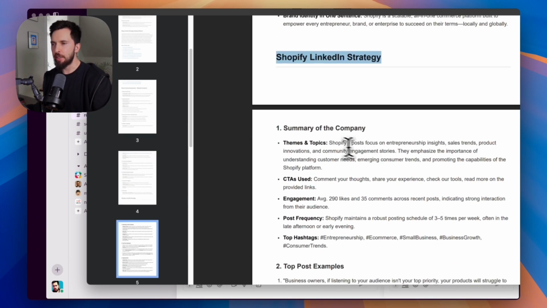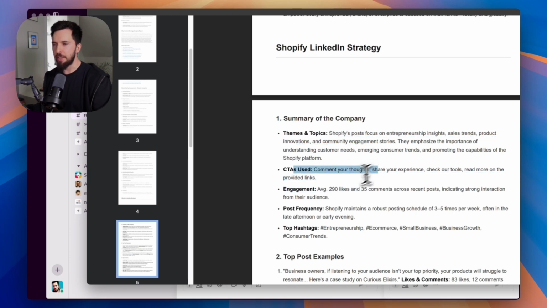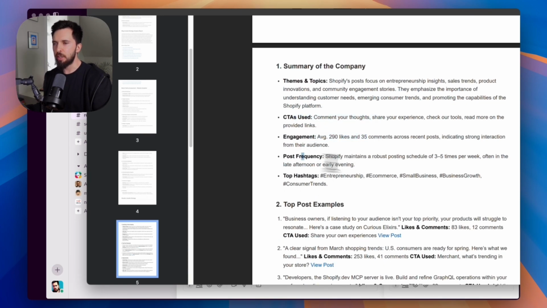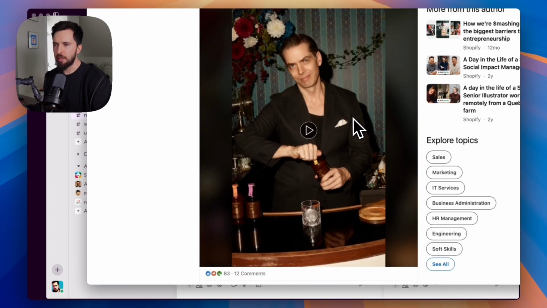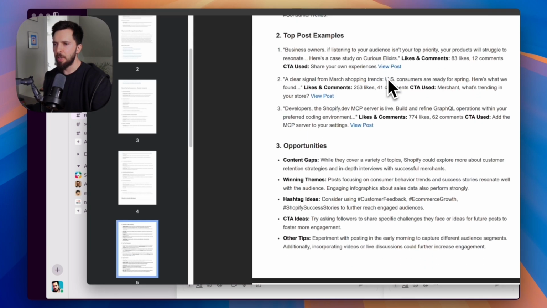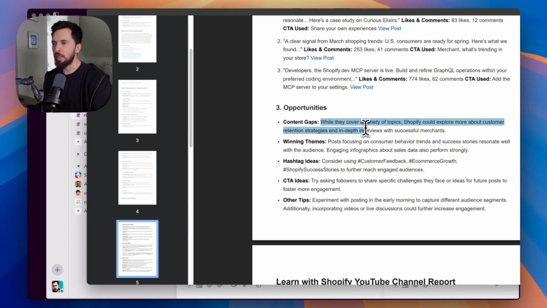Shopify LinkedIn strategy. What type of CTAs are used? What's the average engagement? Post frequency? Top post examples. Yeah, we can see opportunities, content gap. While they cover a variety of topics, Shopify could explore more about customer retention strategies and in-depth interviews.